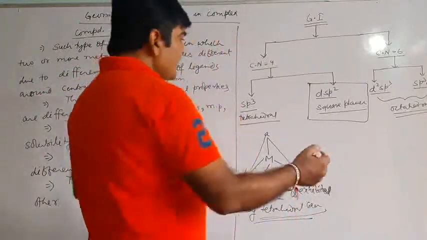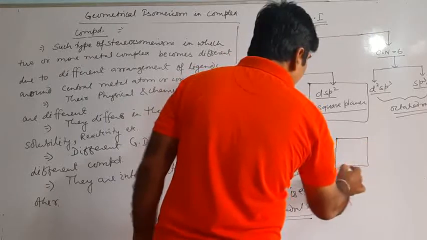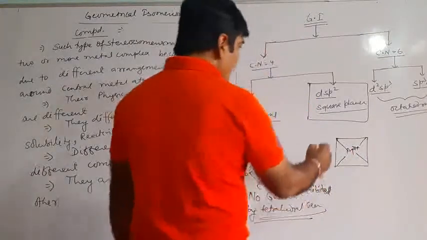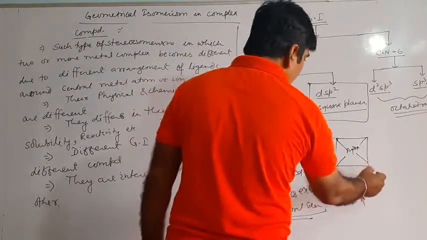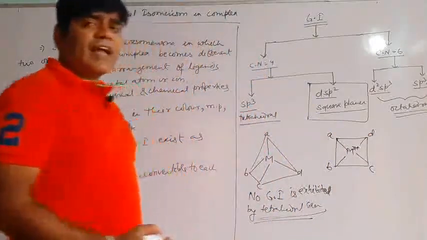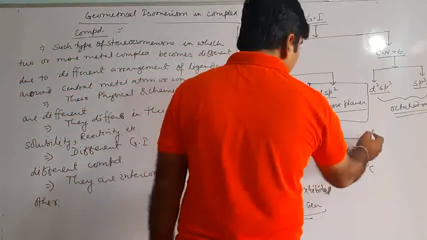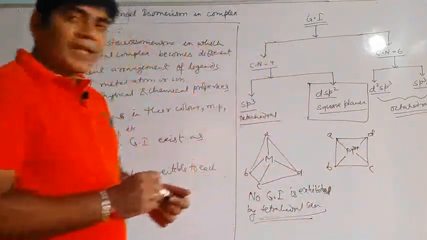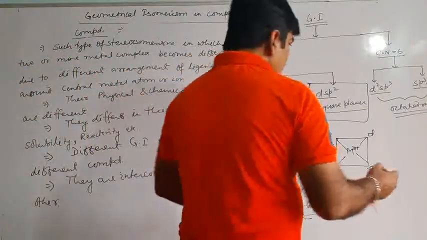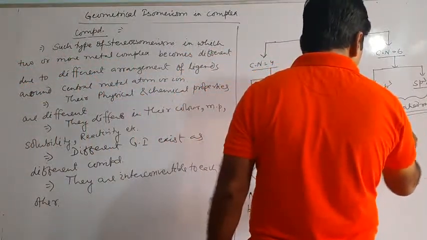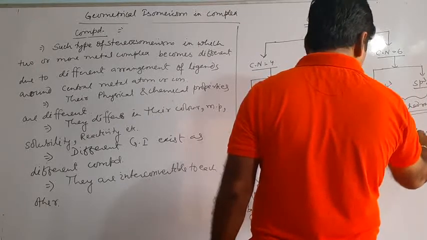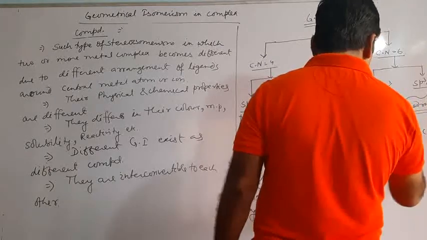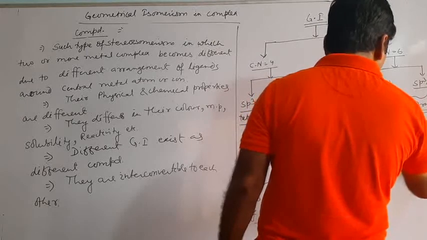So see now, if there is square planar geometry, we will draw this square planar geometry. It has the metal ion at this point, and now let's say this is A, this is B, this is C, this is D. So AB, BC, CD and AD are all placed at 90 degrees to each other.